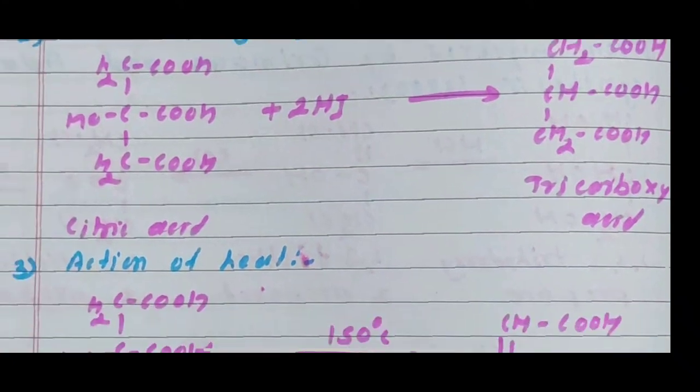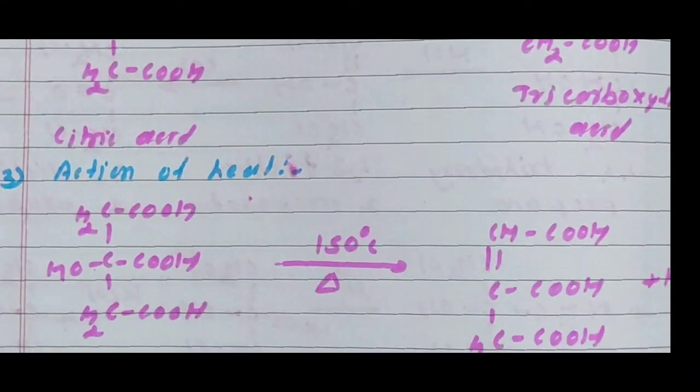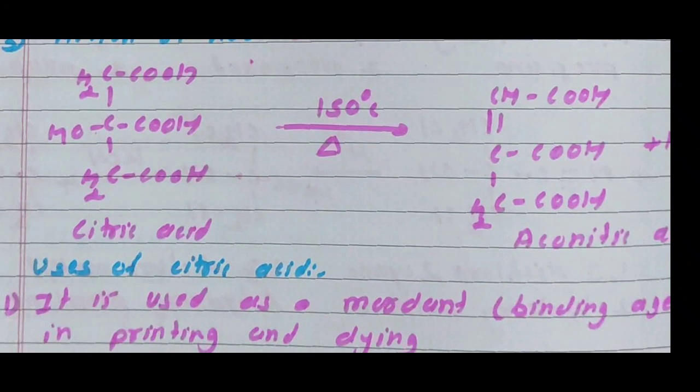Then I am showing the action of heat. Any acid when heated releases a water molecule, forming its anhydride. Similarly, citric acid, CH2COOH, COH, COOH, CH2COOH, when heated at 150 degrees centigrade undergoes dehydration and gives aconitic acid.